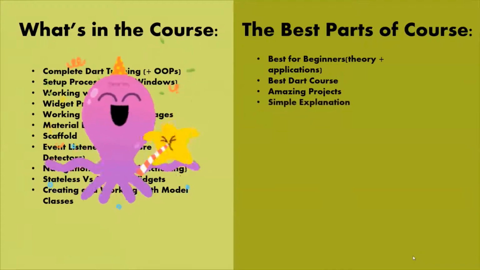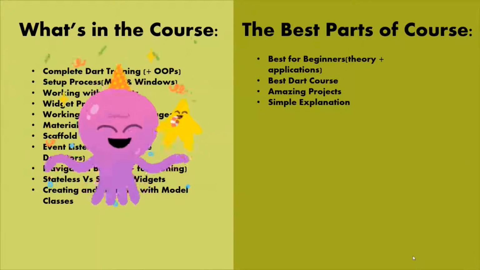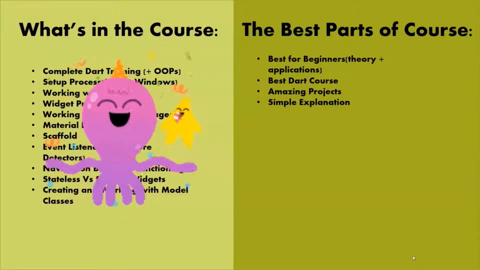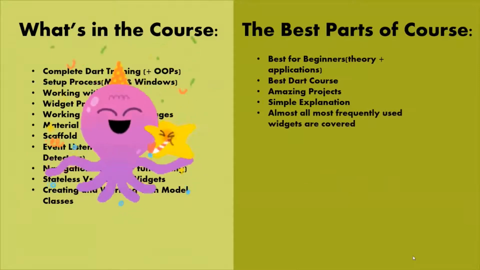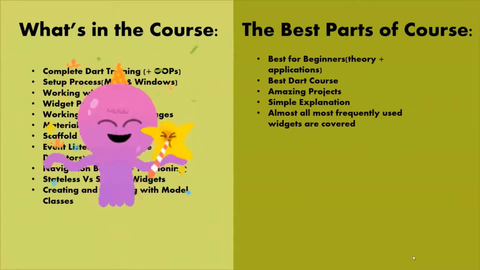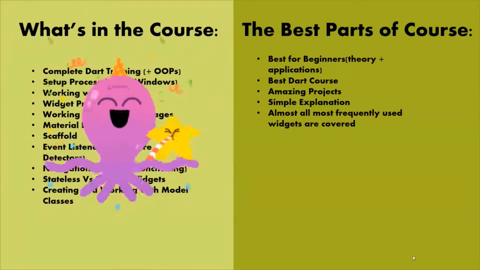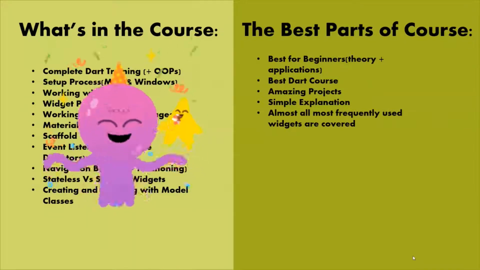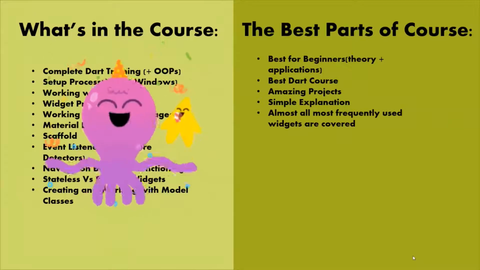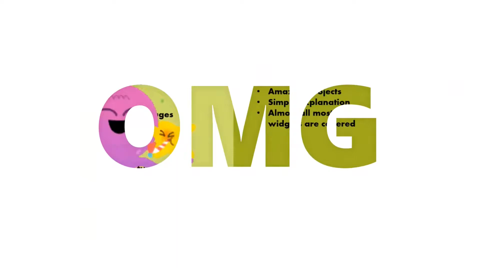Coming to the next best part of the course is a simple explanation of all the concepts, which give you a good understanding of each and every concept. Now, coming to the last best part of the course, which is my favorite too, is the explanation and working of all most frequently used widgets in your daily mobile apps which you use. So the widgets like the text, images, radio buttons, checkboxes, inkwells, nav bars, rows, columns, and how to arrange them using different layout manager widgets.